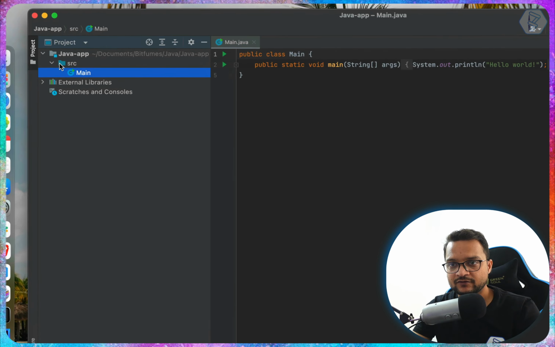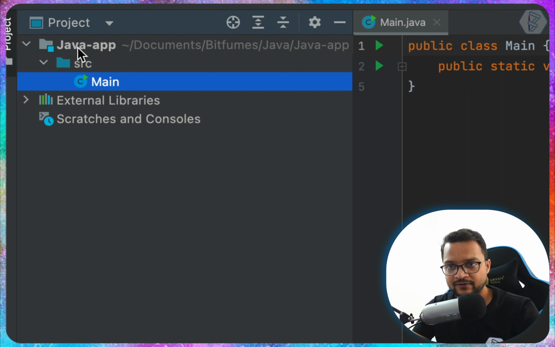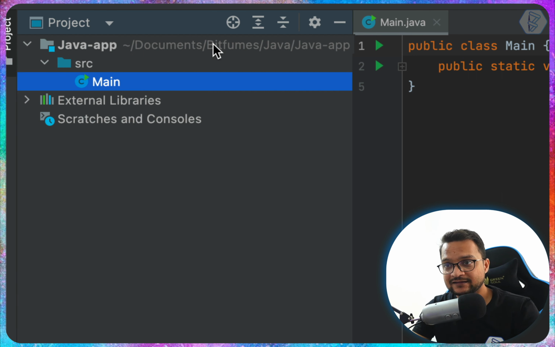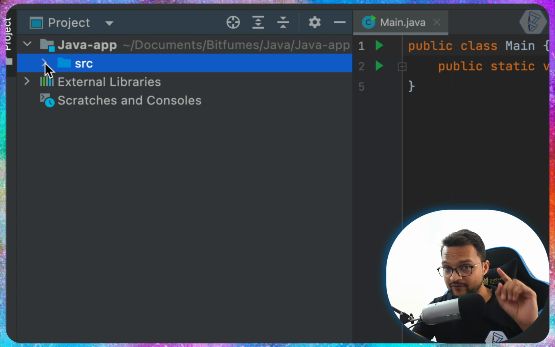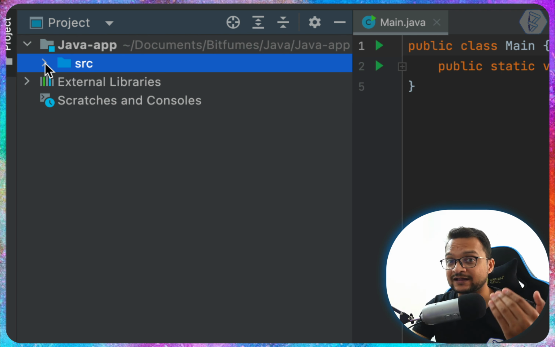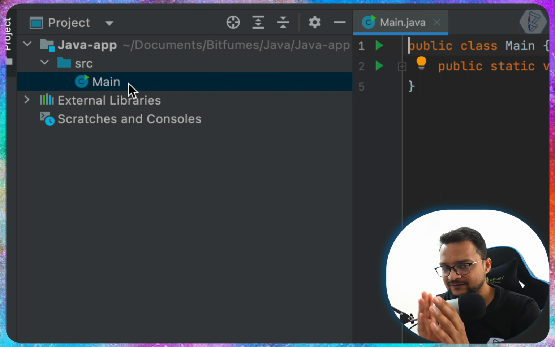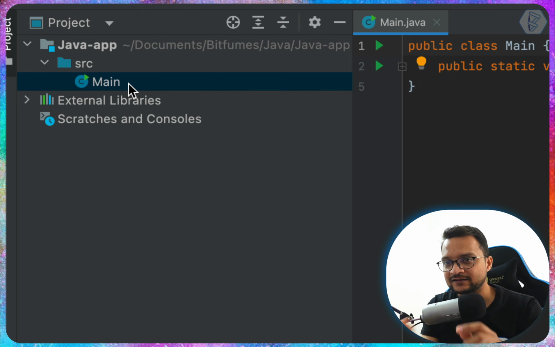If we click on this create button, you will see that this time we have the Java app as the name which we have given, inside this directory, Bitfumes Documents, Bitfumes Java, Java app. But now we have Main inside the SRC directory. Previously we didn't have any file inside the source directory, but this time yes we have. And remember that this file name is with a capital M. Absolutely important thing. Capital M is the real thing.